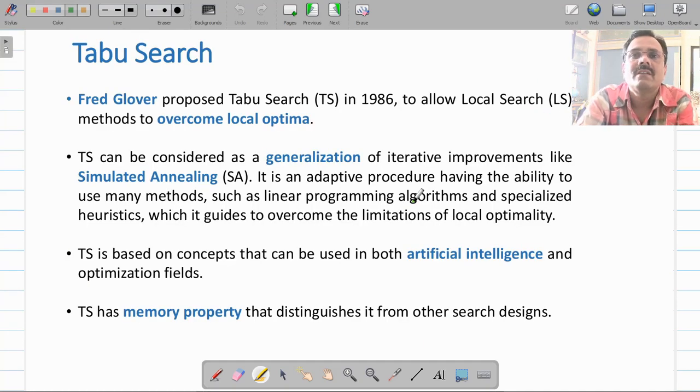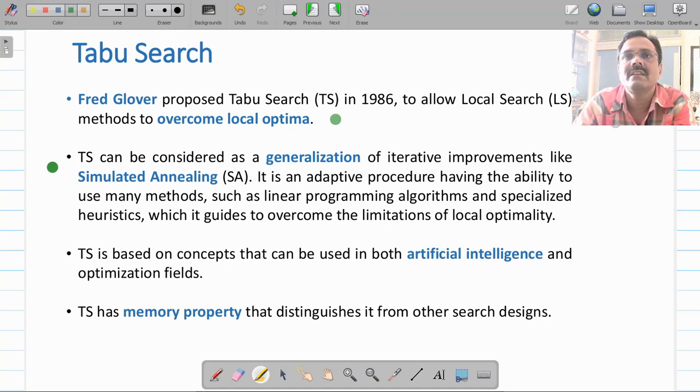But local search algorithms have one problem, that they get caught in the local minima or maxima, depending upon whether it is a minimization or maximization problem. But that improvement has been made in this taboo search algorithm, which was proposed in 1986 by Fred Glover. You can consider taboo search as a generalization of the simulated annealing technique that we have discussed.